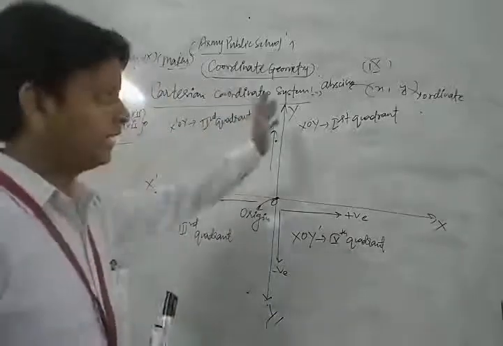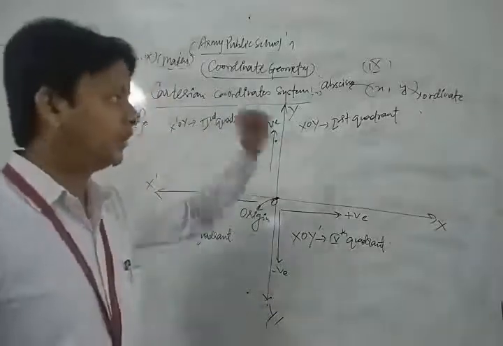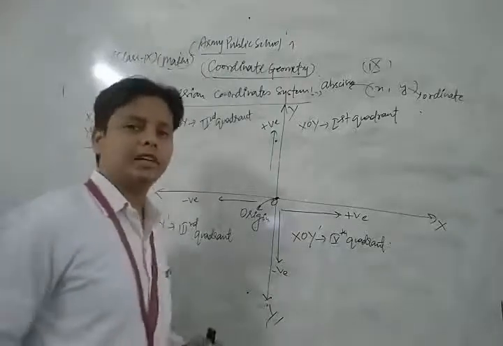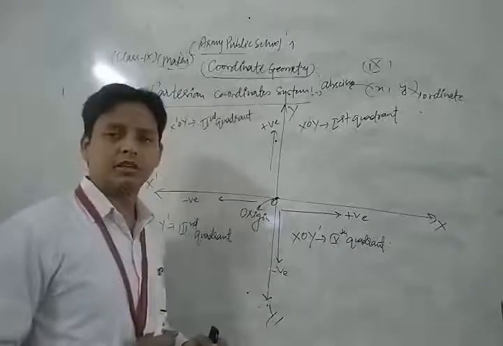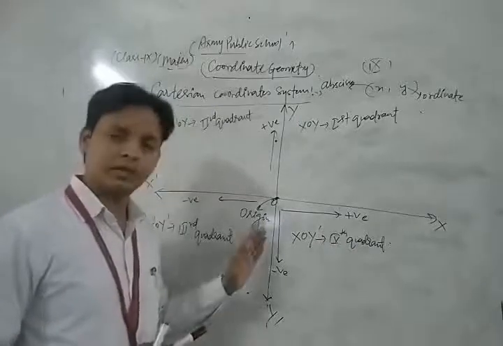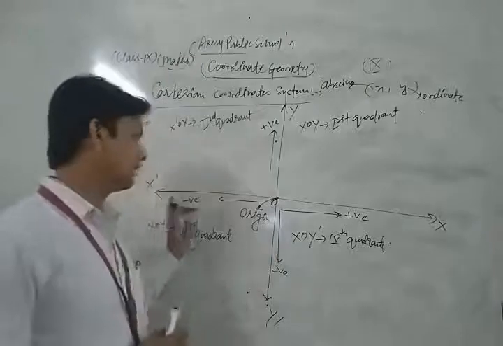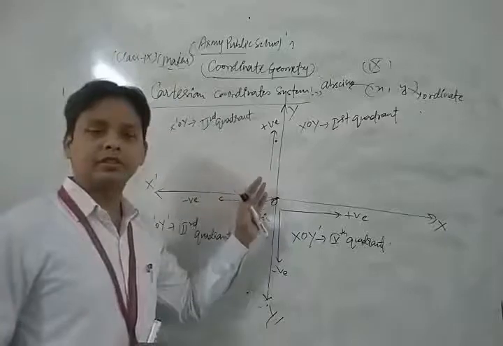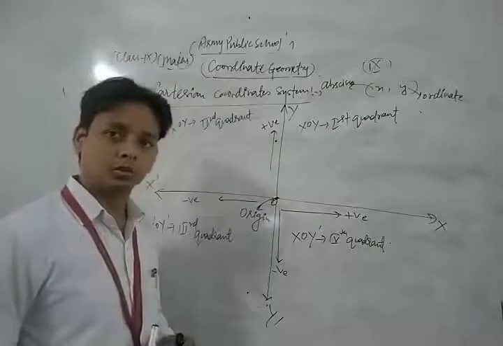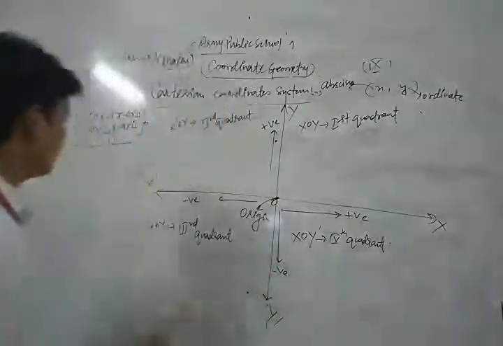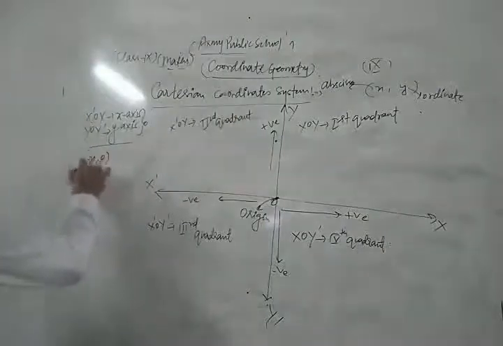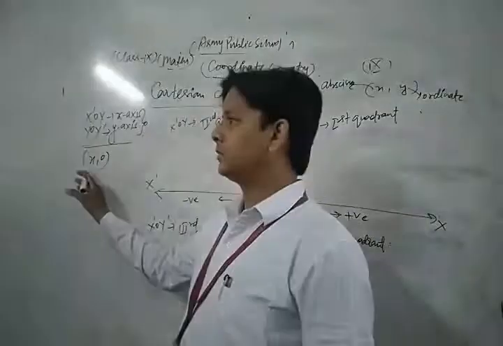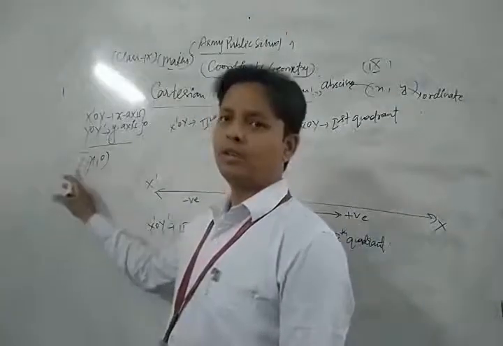Next important thing: what is the abscissa? Dear student, abscissa is the set of all points which lie on the x-axis, that is the line X dash O X, and the ordinate is the set of points which lie on the y-axis. Suppose a point is written as (x, 0). Here the abscissa is x but the ordinate is 0.